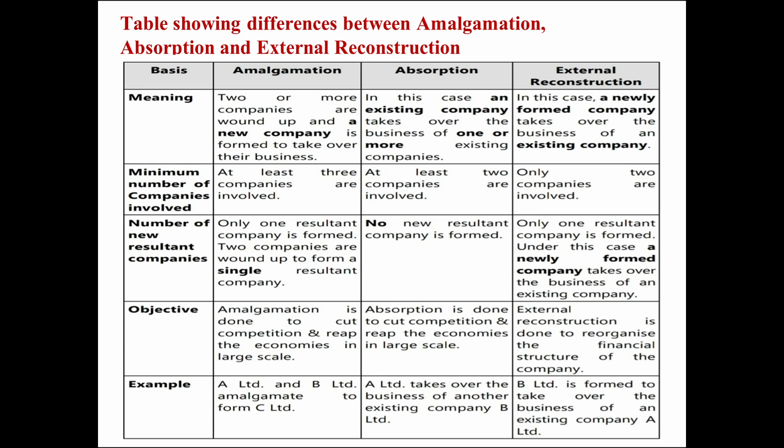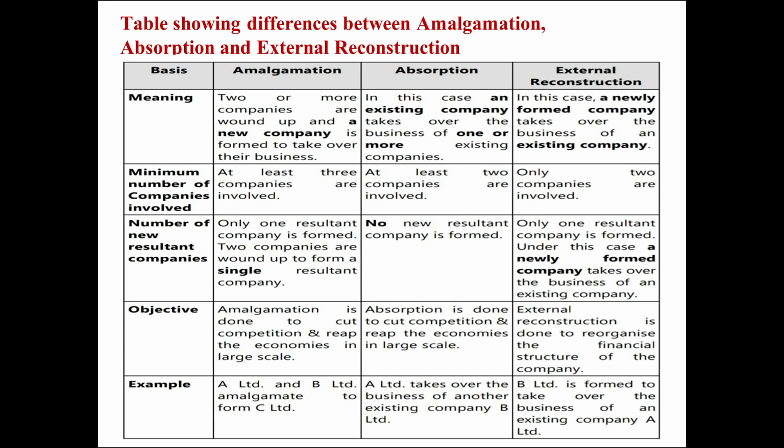Next difference, minimum number of companies involved. In amalgamation, at least 3 companies are involved. In absorption, at least 2 companies are involved. In external reconstruction, only 2 companies are involved.